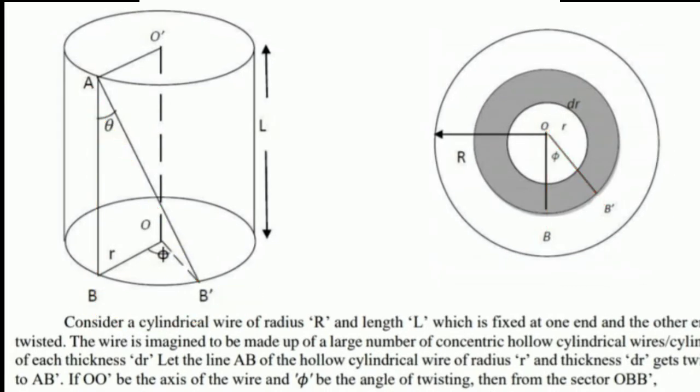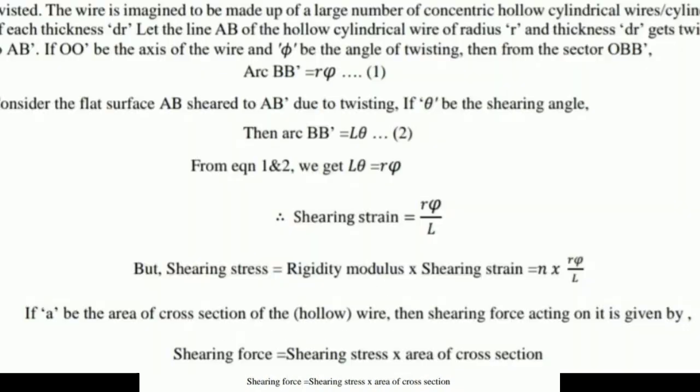If O and O dash is the neutral axis of the cylinder, then phi is the angle of twisting. Then in the sector OBB dash, we can find the arc length BB dash, which equals r into phi, where small r is the radius of the concentric circle and phi is the angle of twisting. So r phi, we take as equation number 1.